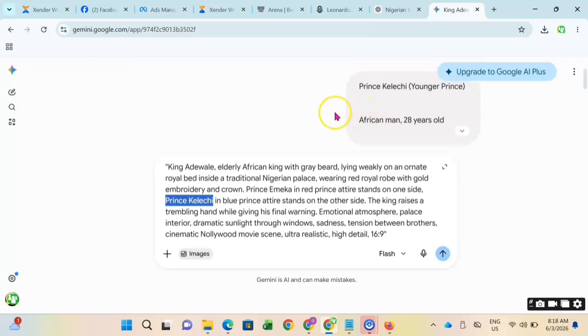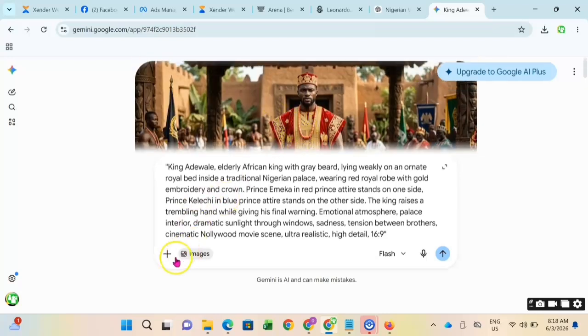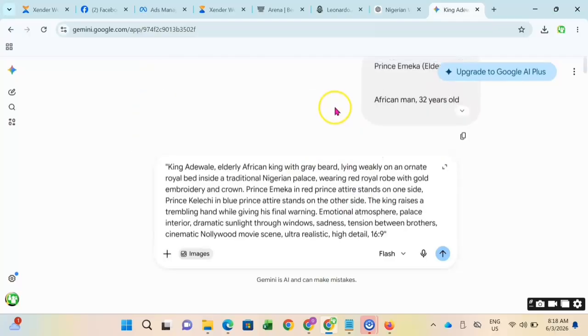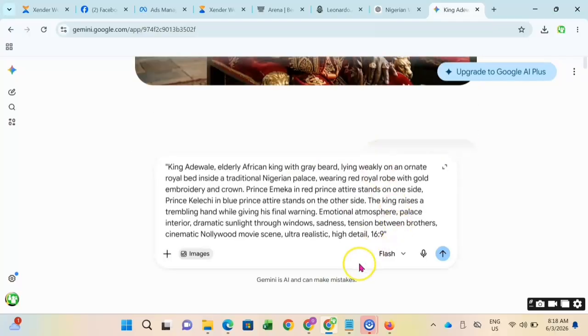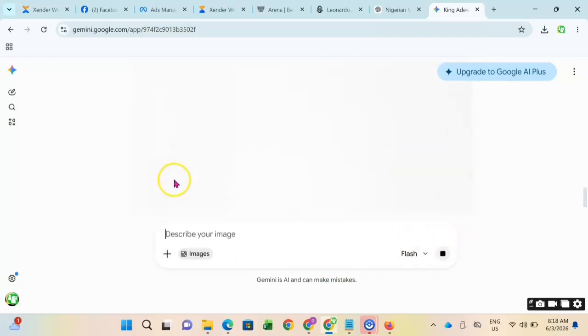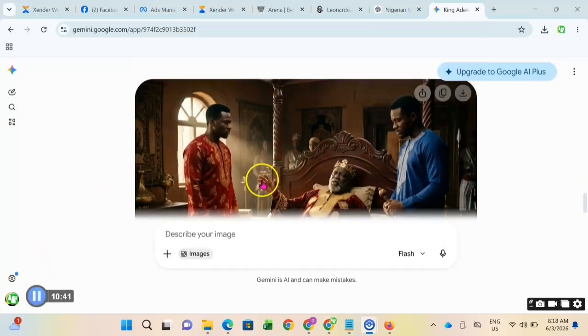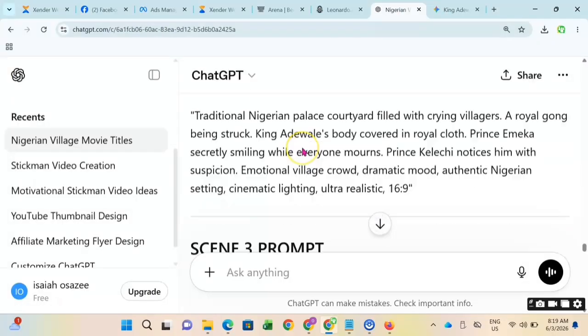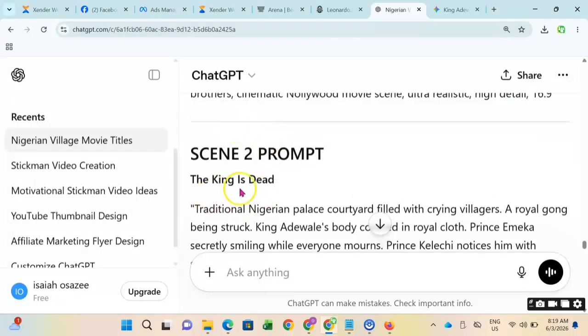Just in case that in this particular scene he made a mistake or didn't create it the way he's supposed to, we can go ahead and add all these images. For these three scenes, we can add the image if he didn't create it well. But first of all, let's give it the benefit of the doubt to see whether it's going to be able to give us the same thing. Now you can see what he did here. Though the addressing is okay, he didn't make any mistake here.